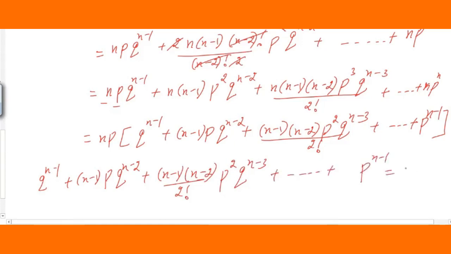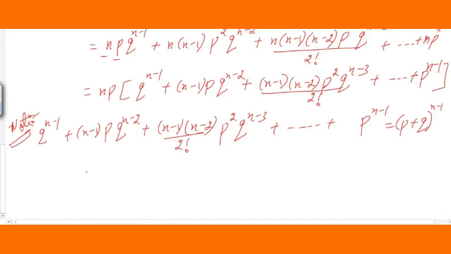Students, you can go for the binomial distribution formula. It is directly given: that is (p plus q) raised to n minus 1. You have to substitute. Please remember this note, very important. Now you can see in the above equations we can directly substitute. So np remains as it is, and this is (p plus q) raised to n minus 1.